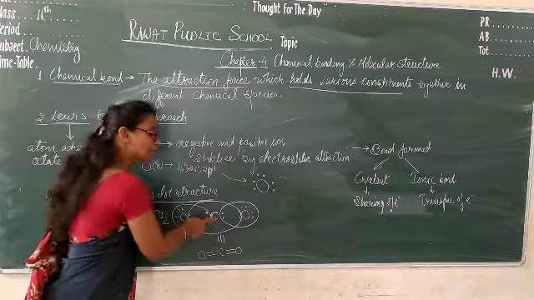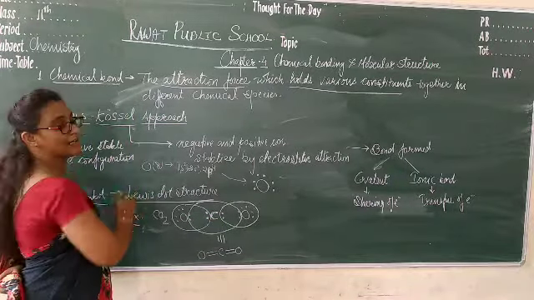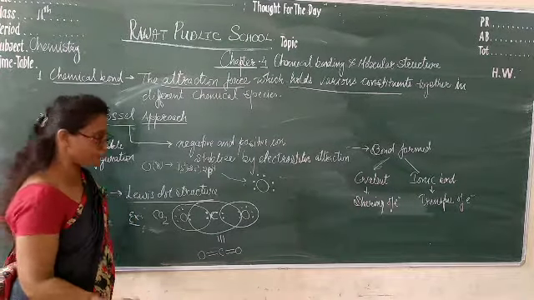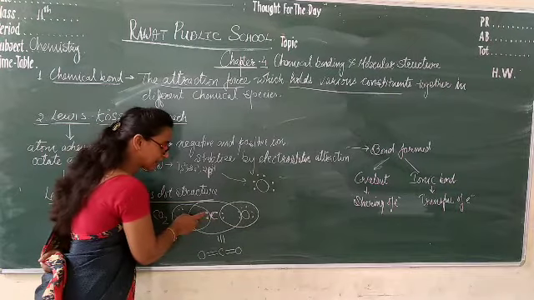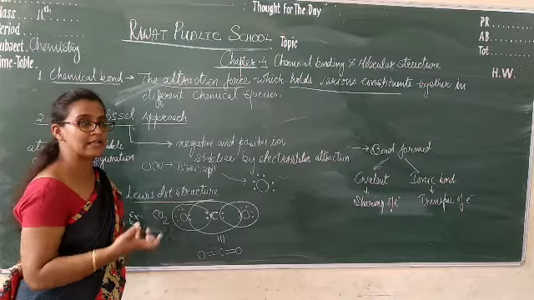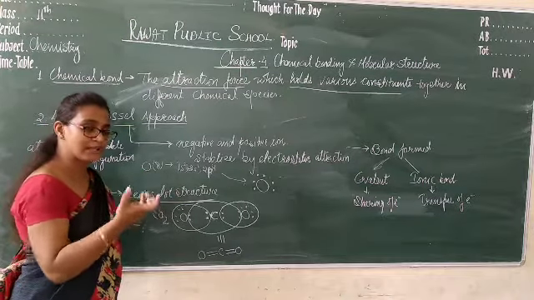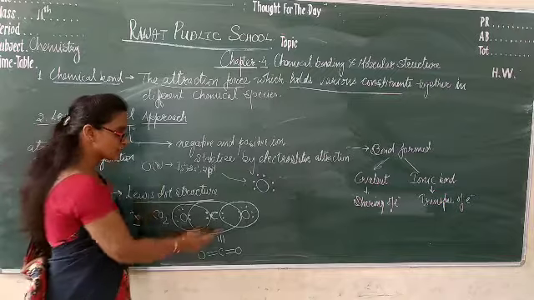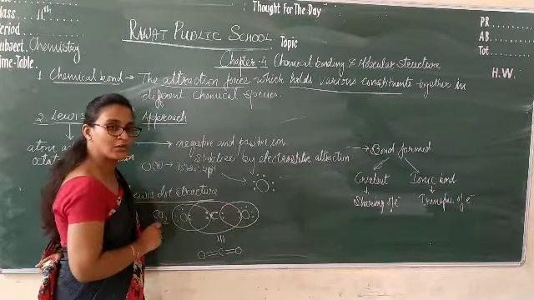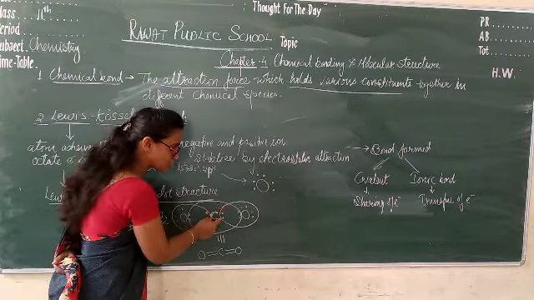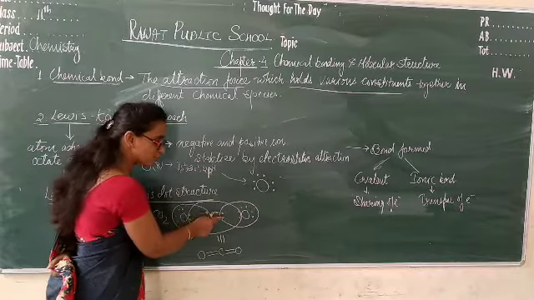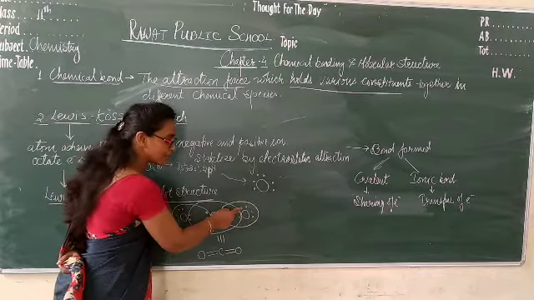Now, to complete its octet, because Lewis said every atom, every element wants to complete its octet, that's why it shares electrons. In carbon there are 4 electrons already present. How many electrons does it need? It needs 4 more. So how will the 4 electrons come? Oxygen has 6 electrons and needs only 2 electrons, so it will be shared. These 2 electrons of the carbon will be shared by the oxygen also, so these 2 electrons of the carbon are counted in the oxygen.